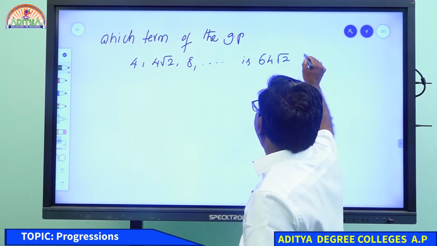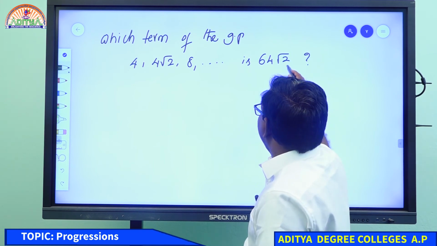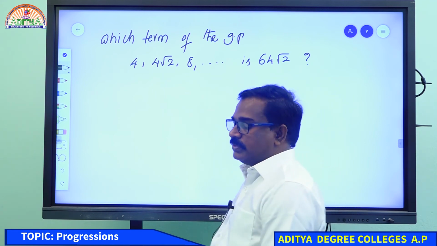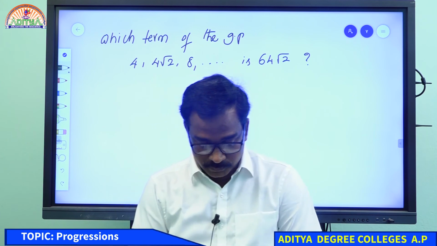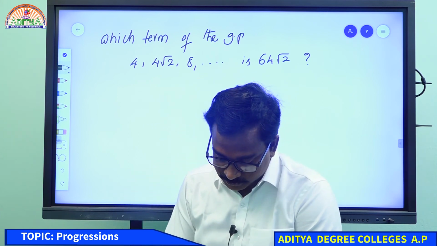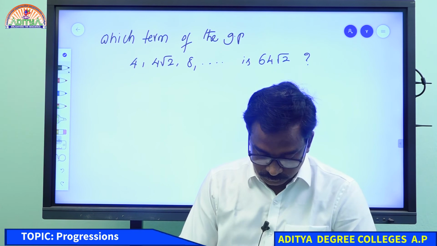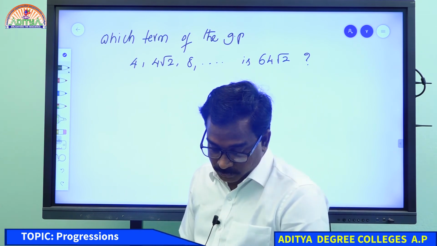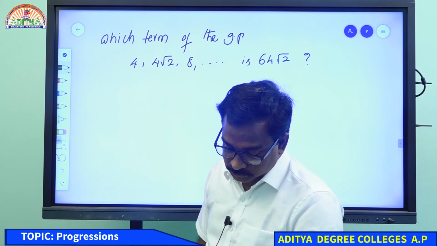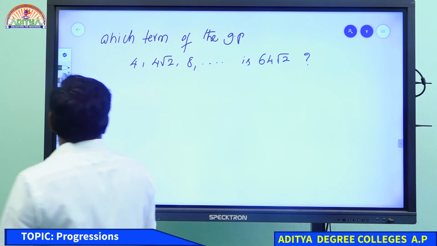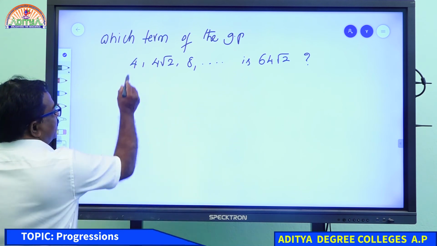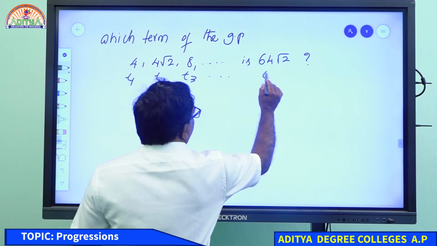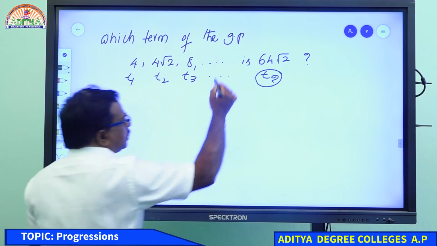Can I get an answer from any one of you? This is term 1, this is term 2, this is term 3 and so on. This one is which term? Which term of GP is 64 root 2?